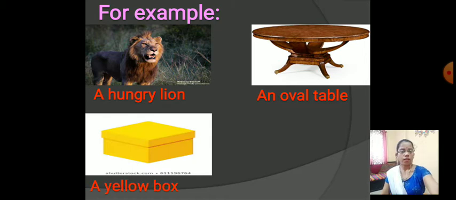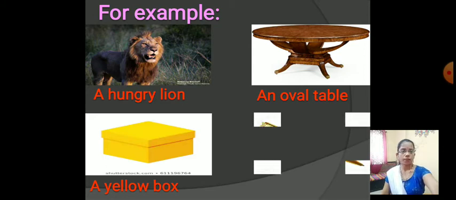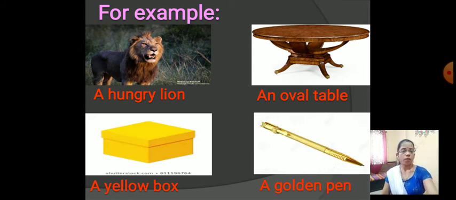Next, a yellow box. Yellow is describing the box. It means yellow is the adjective. Now, a golden pen. The golden describes the pen, that is the more information which tells about the pen. How is it? It was a golden pen. So, golden is the adjective.